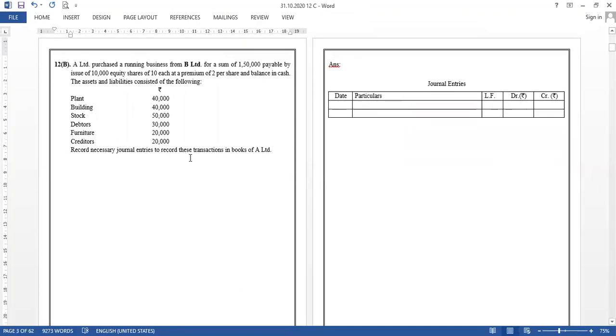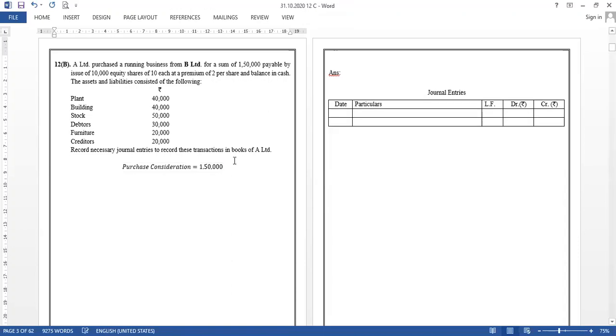A Limited purchased a running business from B Limited. So B Limited is a vendor company, for a sum of rupees 1,50,000. That means this amount is the purchase consideration. You have to read and write. Purchase consideration is rupees 1,50,000. After that, payable by issue of 10,000 equity shares at a premium of rupees 2 per share and the balance in cash. Now how is this amount paid?